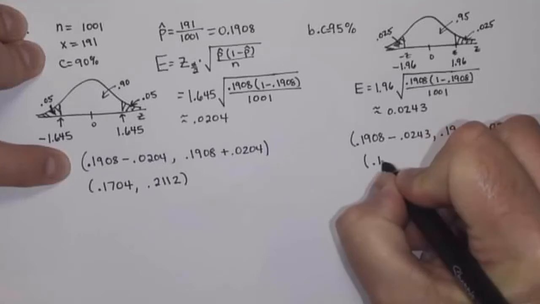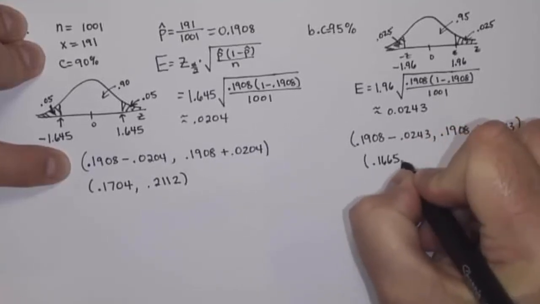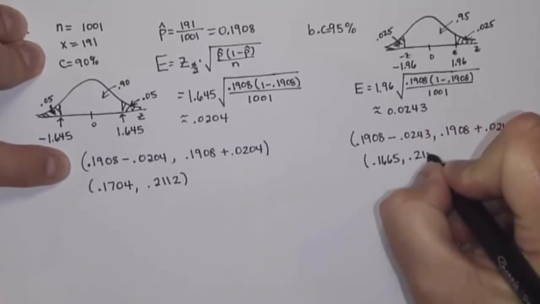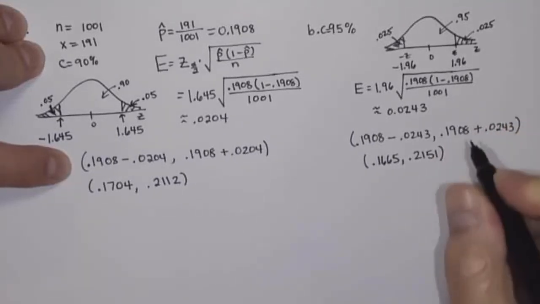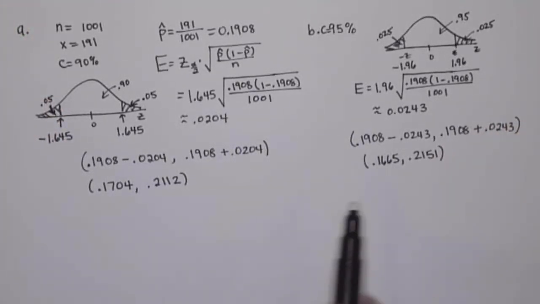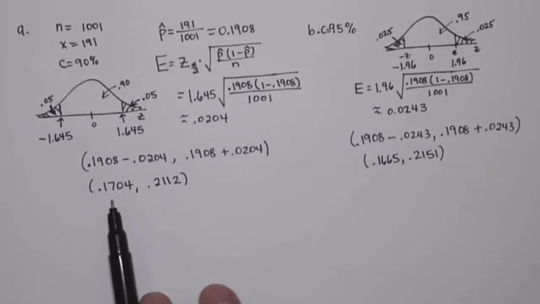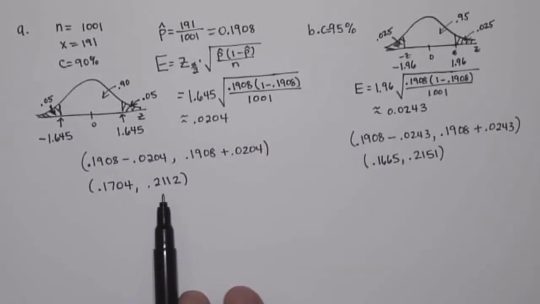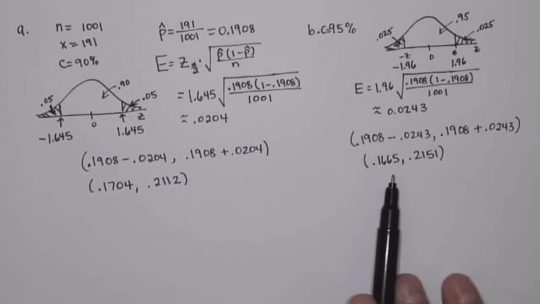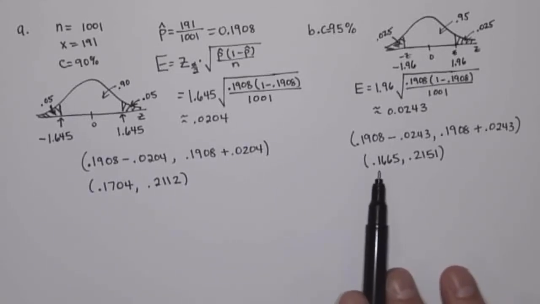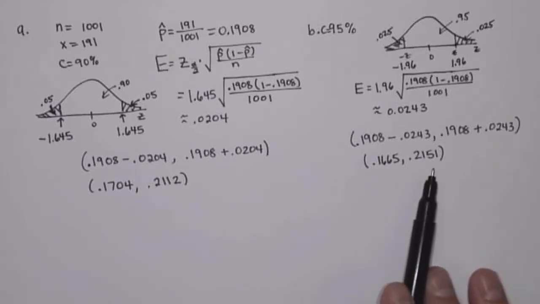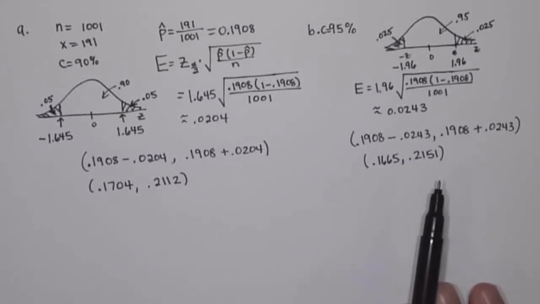So 0.1665 to 0.2151 is the confidence interval. So if we use 90% level of confidence, our confidence interval is 0.1704 to 0.2112. If we use 95% confidence, then our confidence interval is 0.1665 to 0.2151.